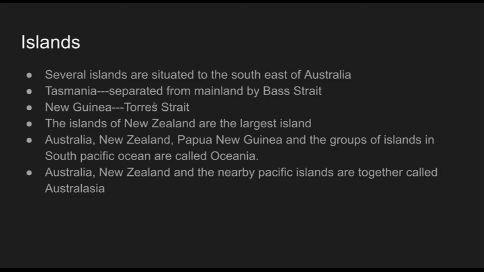Tasmania is separated from Australia by Bass Strait, and New Guinea is separated from the mainland by Torres Strait. The islands of New Zealand are the largest islands. And what is Oceania? Australia, New Zealand, Papua and New Guinea, and the groups of islands in the South Pacific Ocean are called Oceania. Australia, New Zealand and nearby Pacific islands together are called Australasia. So these are about the islands of Australia. I think this much is clear.